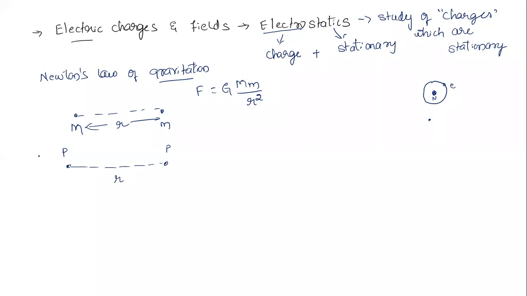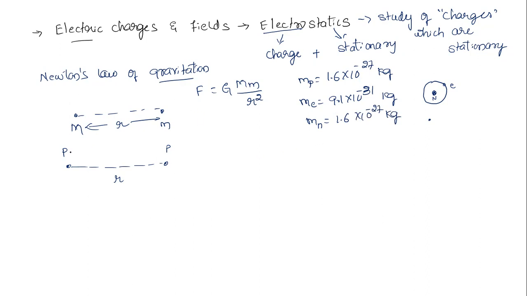And of course they have a mass, right? What is the mass of a proton? Mass of proton is 1.6 into 10 power minus 27 kg, if taken up to one decimal place. What is the mass of an electron? Mass of electron is 9.1 into 10 power minus 31 kg. And the mass of a neutron, for one decimal place, is also 1.6 into 10 power minus 27 kg.